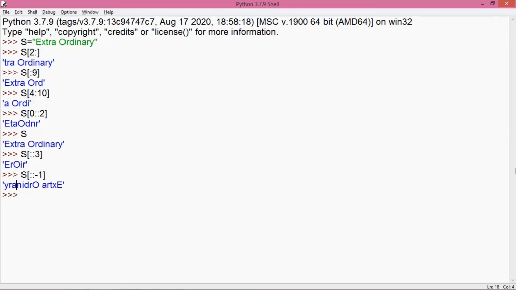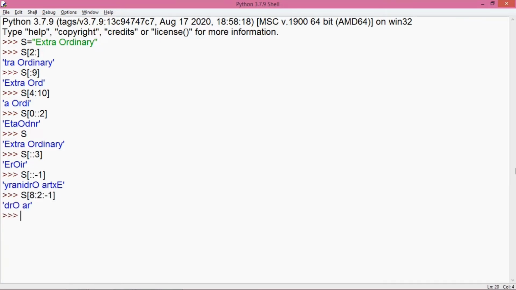So this time it automatically starts from the last character, goes till the index 0, giving all the letters of the word stored in variable s in the reverse order. So this is how we can use this statement to get the reverse of any string. Now if you want to specify start and stop, make sure that the first value that you write, that means in the start, must be a number which is greater than the number specified for the stop value.